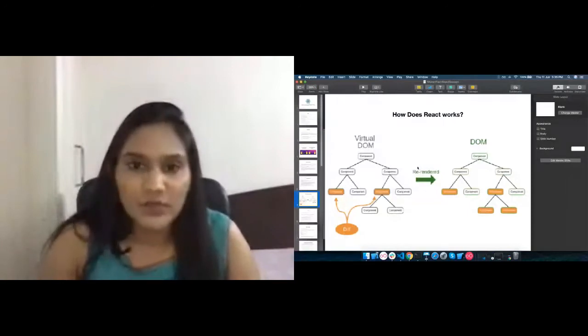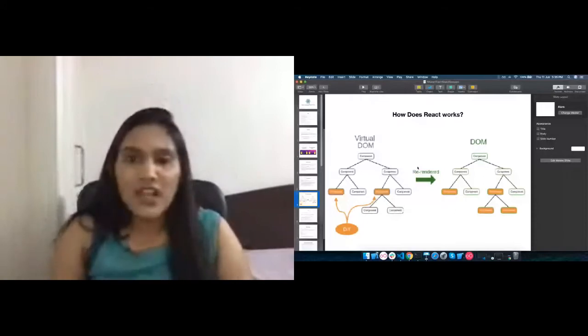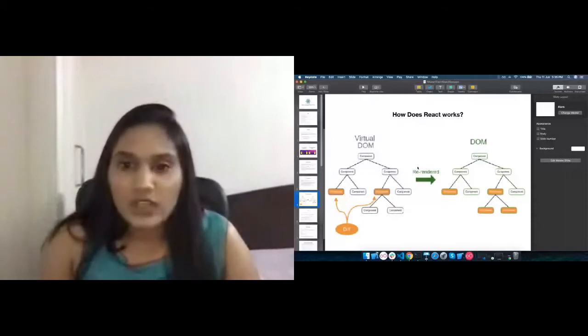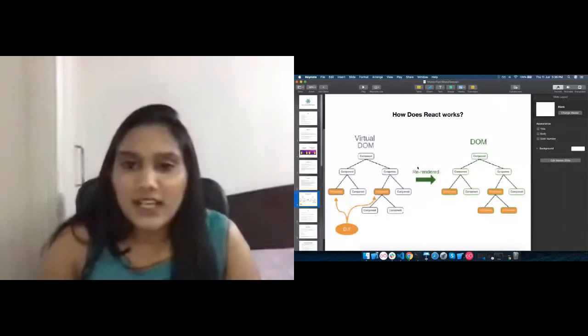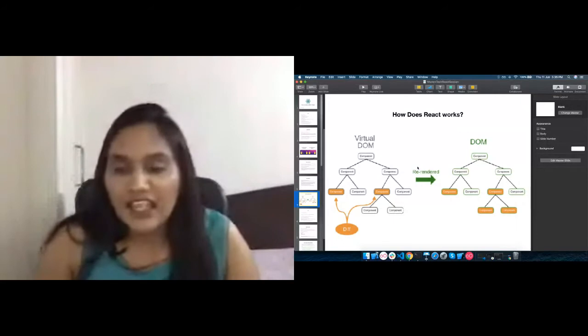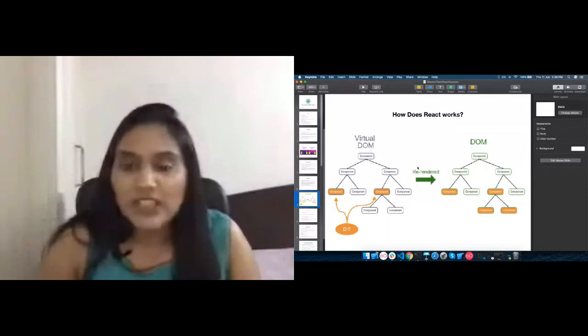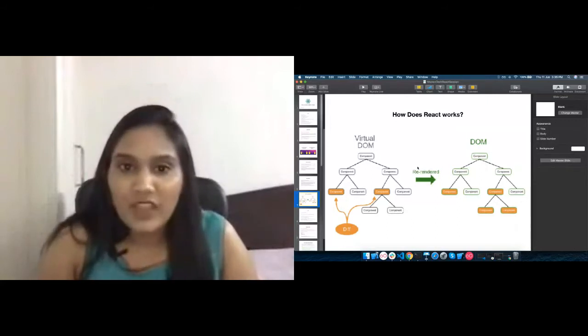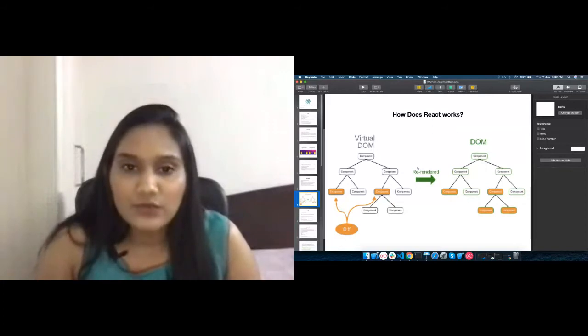Let's talk about it. Whenever an application runs, the browser will maintain a DOM. DOM is basically a Document Object Model. Suppose you are creating an HTML page with a body tag, and there will be two tags in it, the H1 tag and the paragraph tag. The body tag will be the parent tag, and the H1 and P tags will be the child tags, in a tree-like structure in a DOM, which is maintained for every HTML page which we open in the browser. So how React is working: React basically creates its own copy of the DOM.